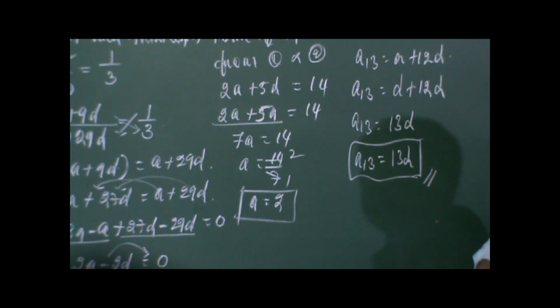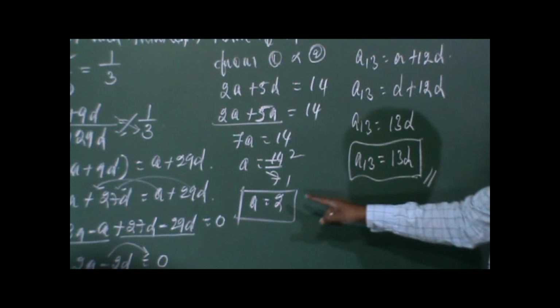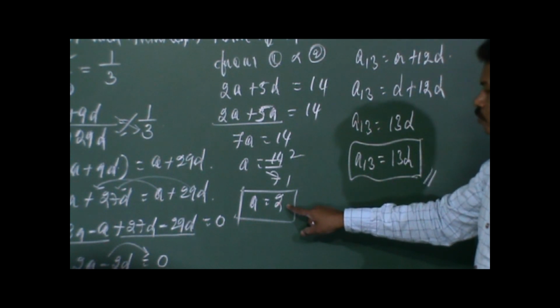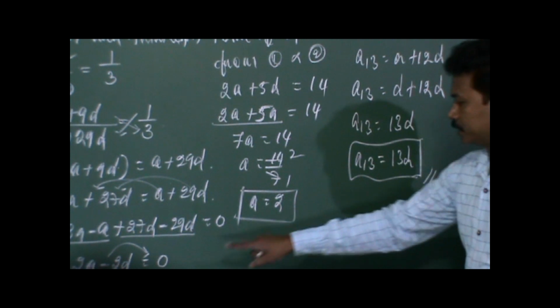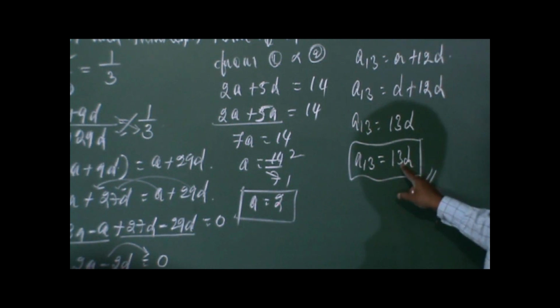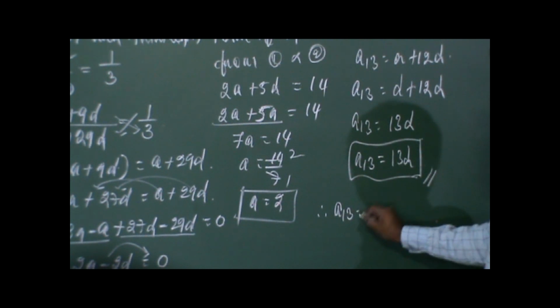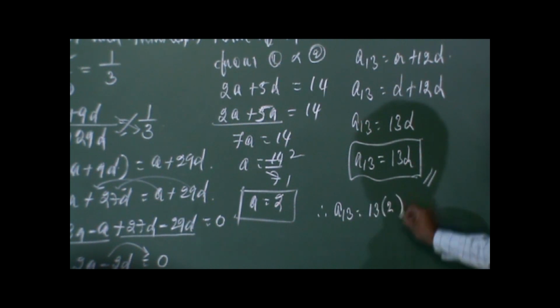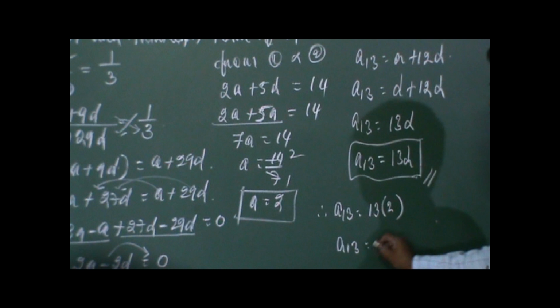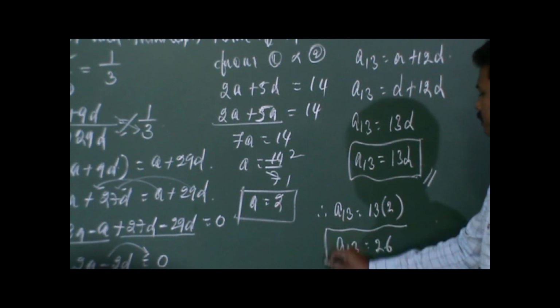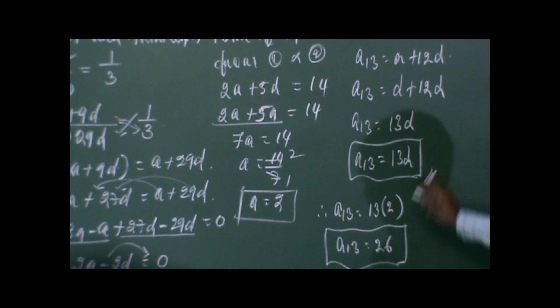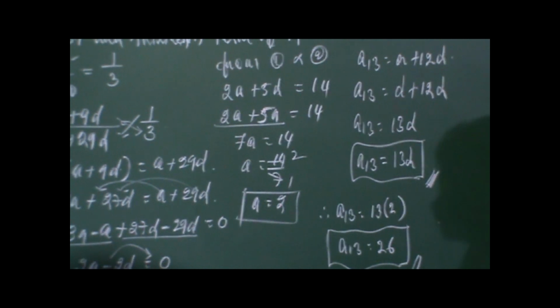Here particularly you have to find the value of A13, that comes to 13D. A is equal to 2, the value we have got, and as A is equal to D, therefore D can be substituted with 2. So therefore A13 is equal to 13 into 2. So A13 is equal to 26. So this is the numerical value. This is very important for 3 marks.